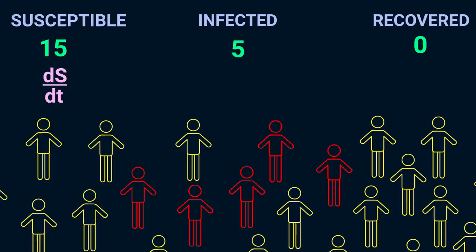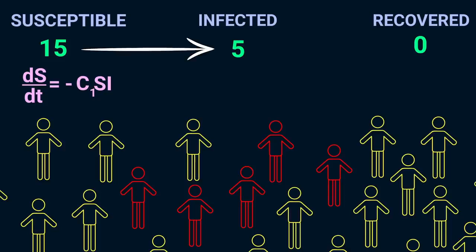Since having a lot of infected people or a lot of susceptible people, a high population, increases the magnitude of that change, then we say it's S times I, where S and I are the number of susceptible and infected people respectively. If either of these are large and the other is non-zero, you have a large transition to those who are infected. But we also have to include a constant. That constant depends on the virus and us, as it scales how quickly people go from healthy to sick. Social distancing or hand washing, for example, would decrease that constant, and this rate of change wouldn't be as extreme.